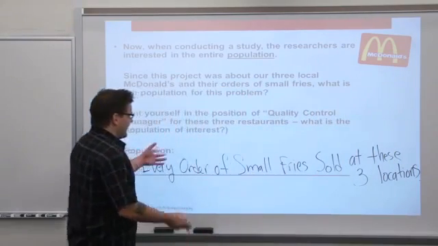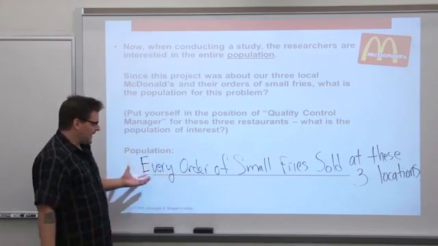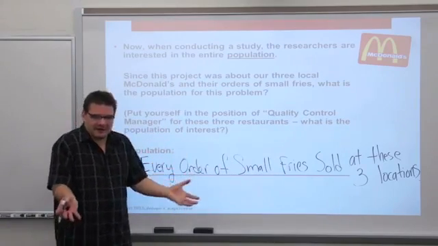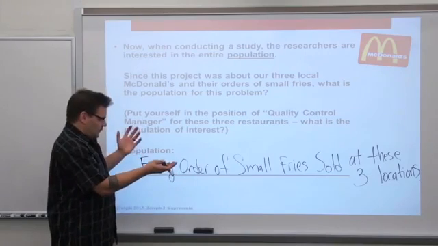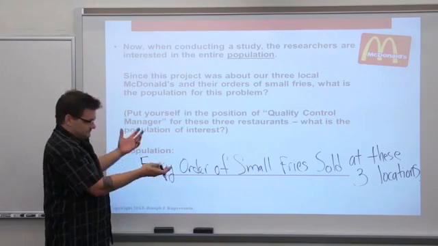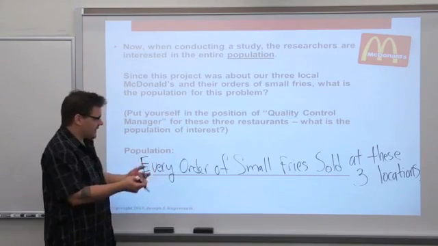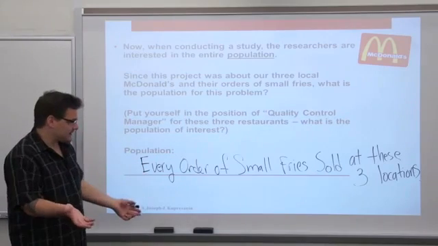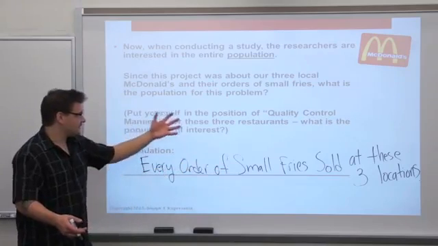Now keep in mind, as quality control manager, that population is what I'm interested in, but to analyze this whole population of data, there's got to be thousands of orders of small fries sold every week. Realistically, we can't weigh every single order. It would stall the time that food goes out the door at McDonald's. It would make the job of serving fries 3 times as difficult, adding this extra step. But this is what we're interested in.